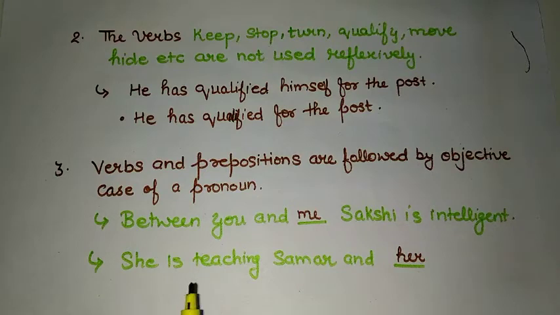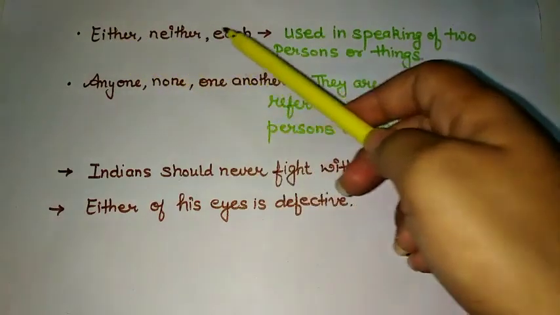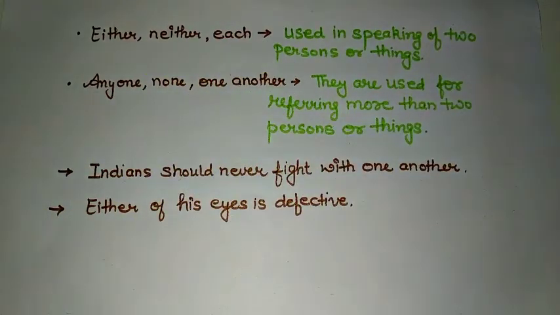Similar, she is teaching Sumer and her. Here, her is objective case of a pronoun and teaching is verb and this and is a preposition. So the third point is very useful, that is verbs and prepositions are followed by objective case of a pronoun. Coming to the next point. It is seen that generally people are confused in the proper usage of either, neither, each and anyone, none, one another. So let me clear this point here.